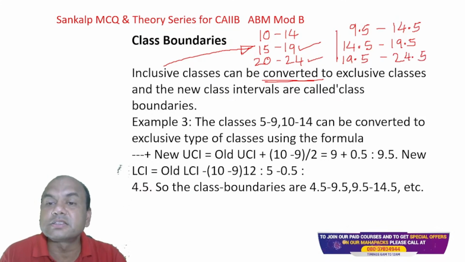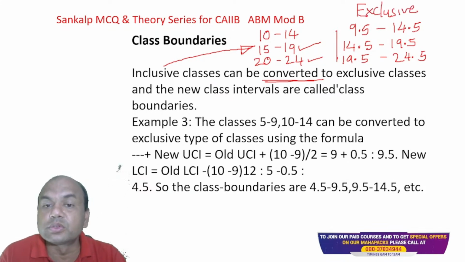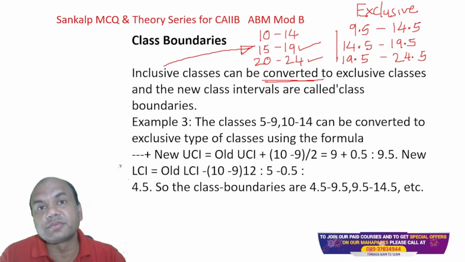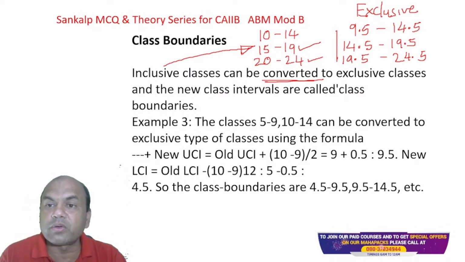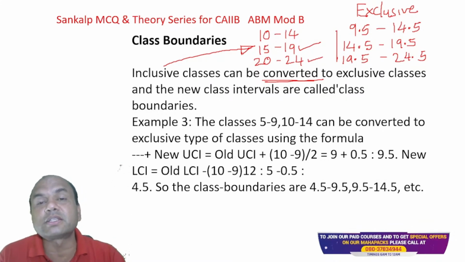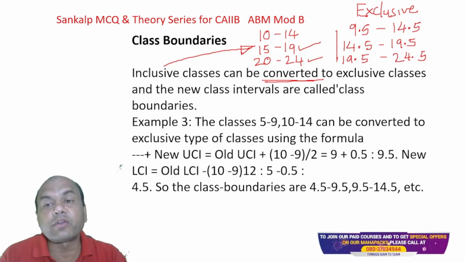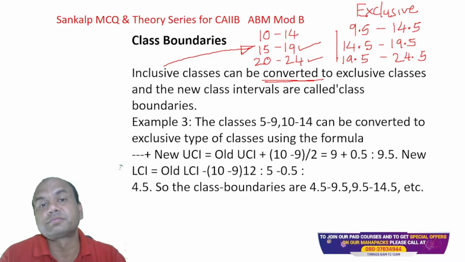See, this is known as exclusive. This earlier one was inclusive. Now what do you mean by this? It means that this boundary over here won't be included. Now understand, it's not compulsory that both the boundaries are not included. For example, suppose I get 14.5 as a number.